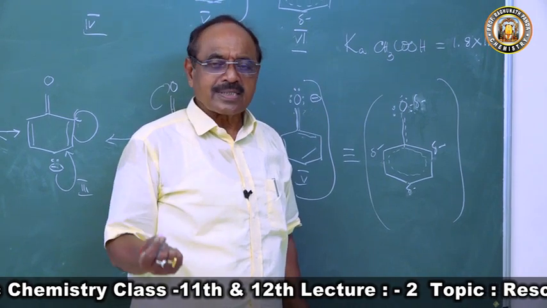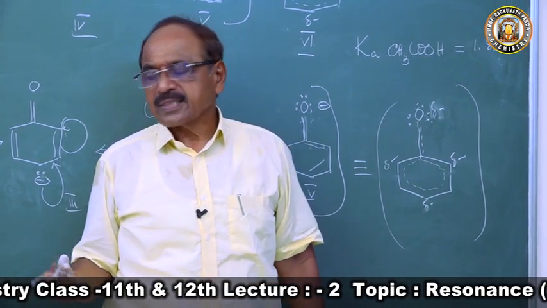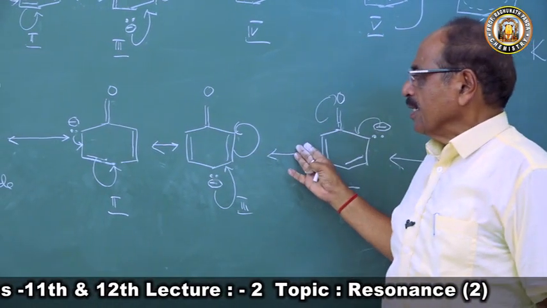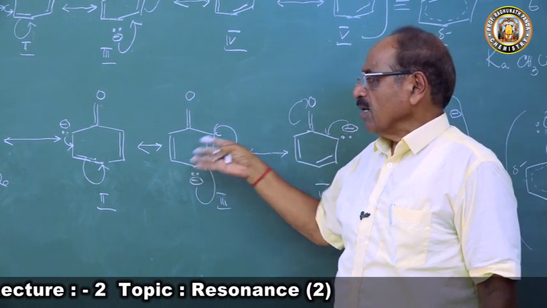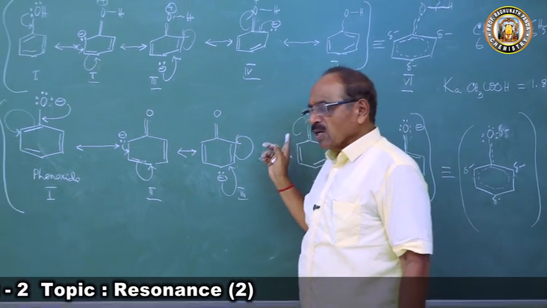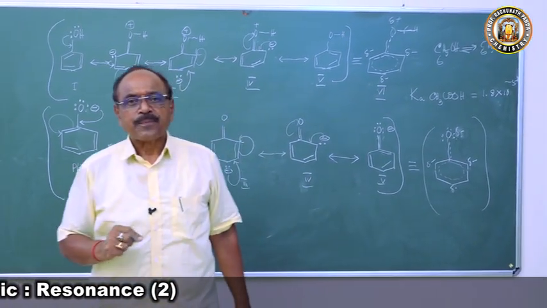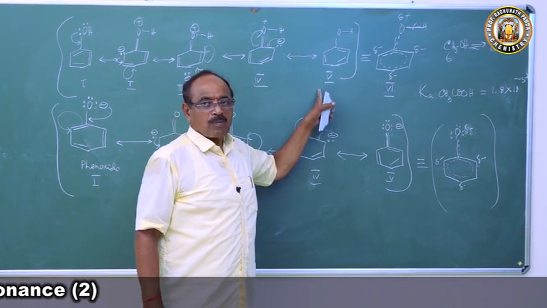So only there is no charge separation. In the resonating structures, there is no charge separation. The negative charge is delocalized into the benzene nucleus because of resonance. Hence, the phenoxide ion is more stable than the phenol molecule.